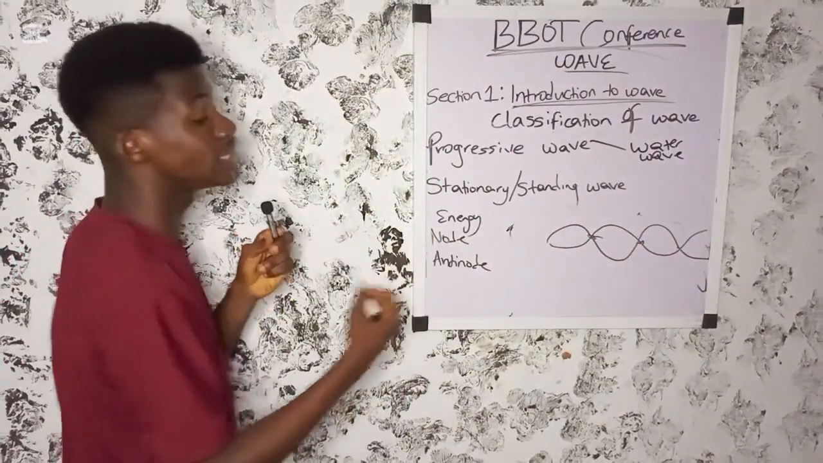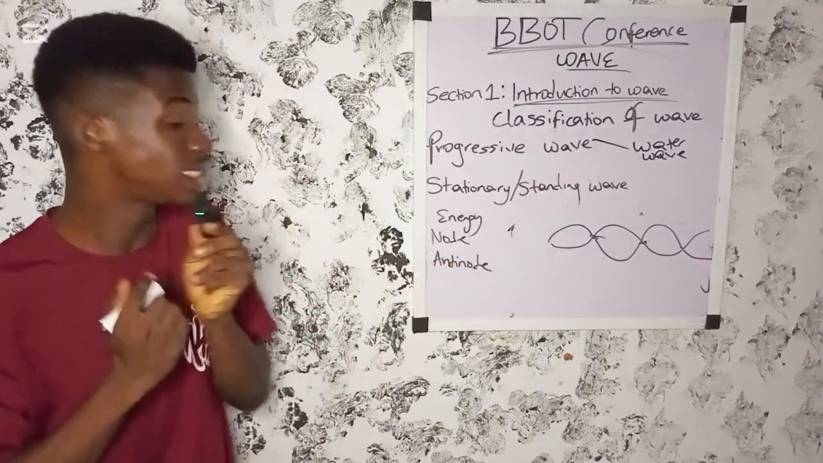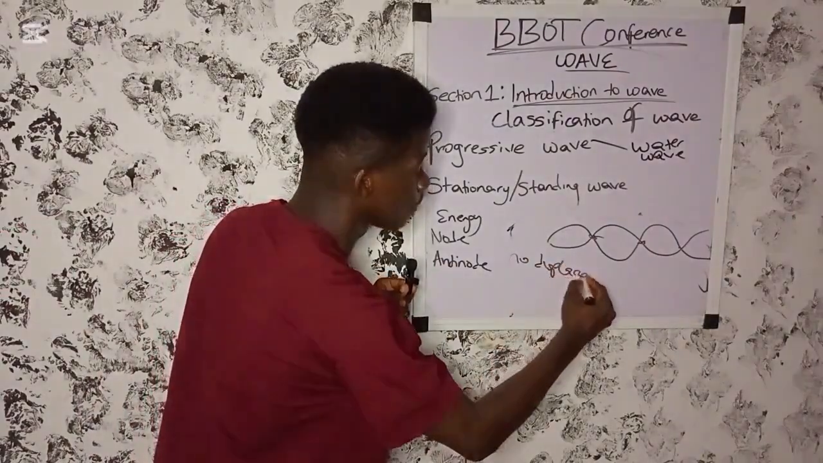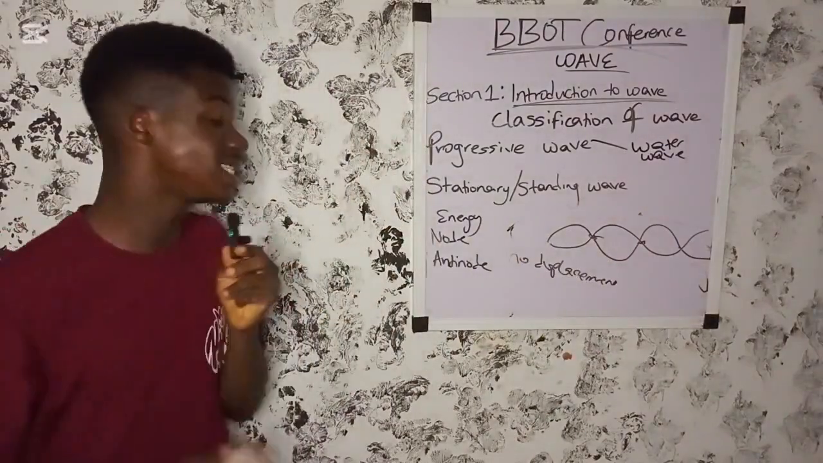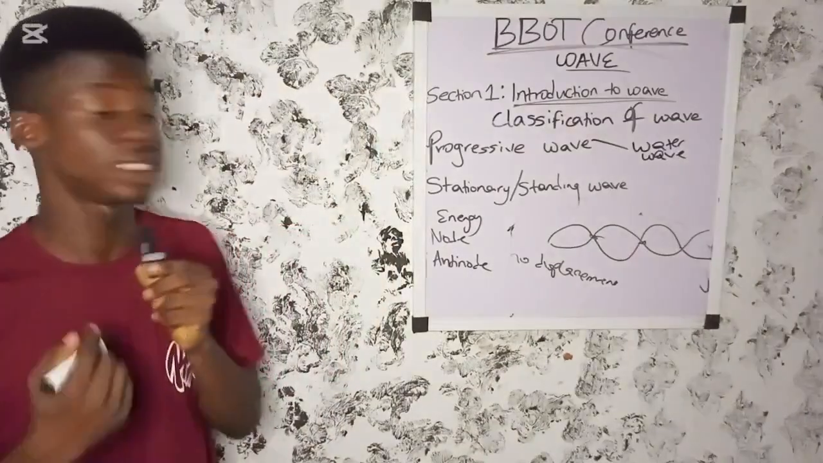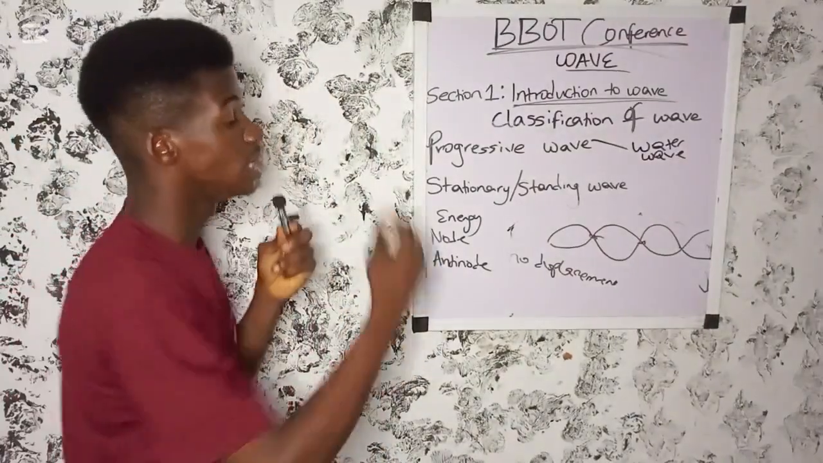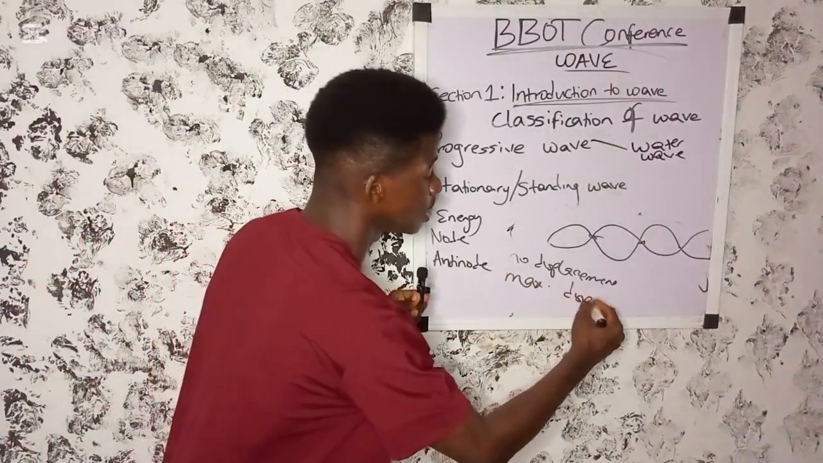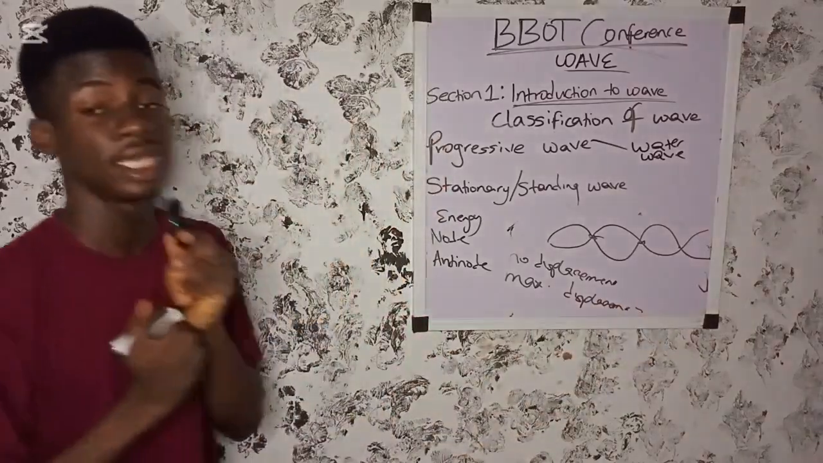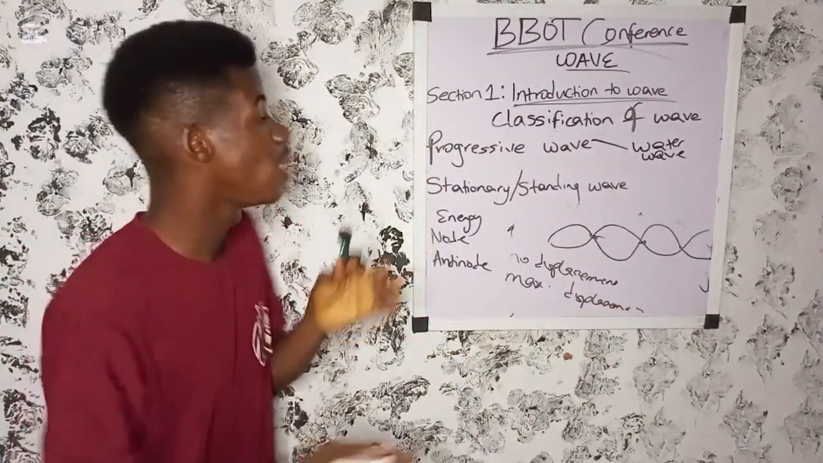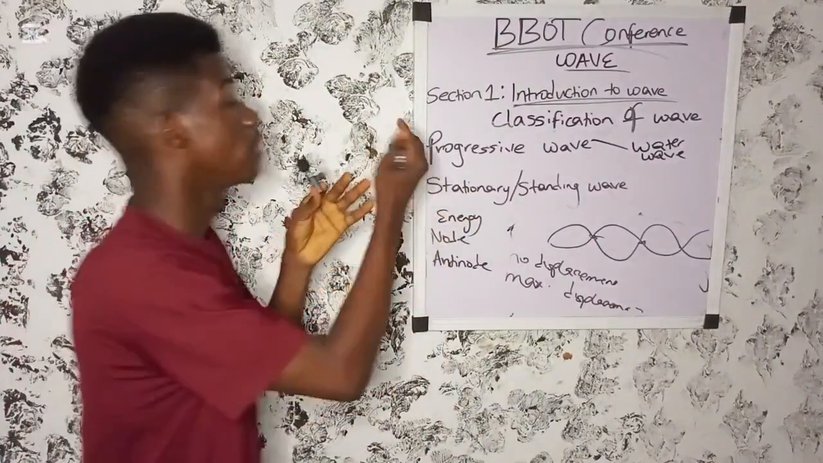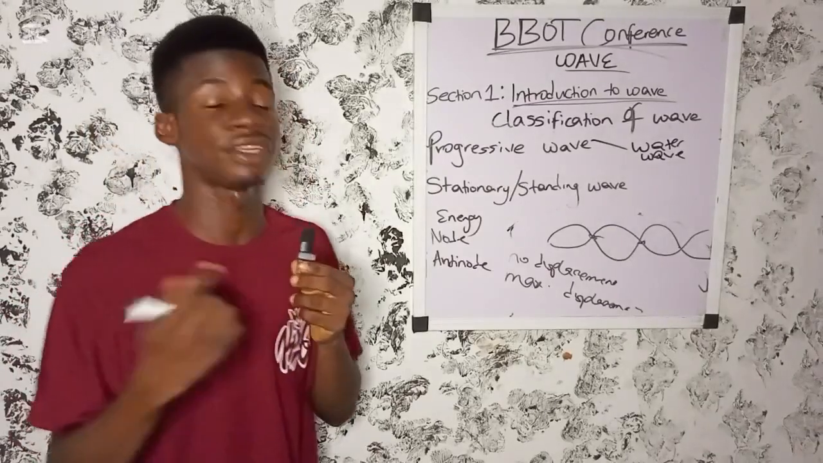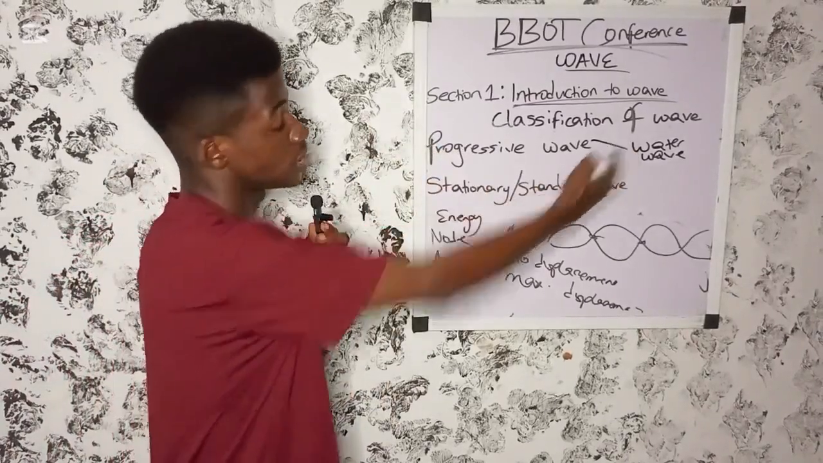Now, what is a node? A node is a point in a stationary wave where there is no displacement of particles, whereas an antinode is a point in a stationary wave where there is maximum displacement. Now, the important thing to take note of under this classification of waves is that progressive waves spread out in all directions, transferring energy. They don't have restriction. An example of a progressive wave is a water wave.